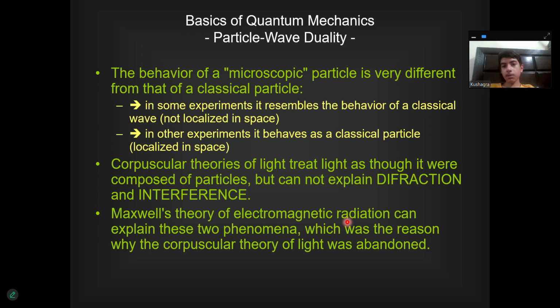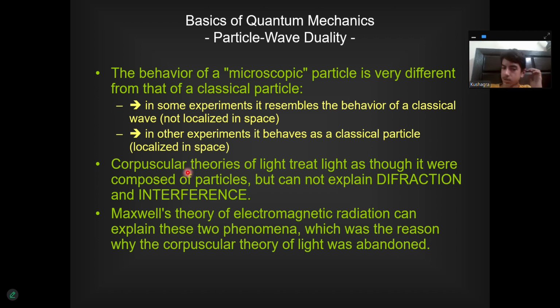Basics of quantum mechanics: particle-wave duality. The behavior of a microscopic particle is very different from that of a classical particle. In some experiments, it resembles the behavior of a classical wave that is not localized in space. In other experiments, it behaves as a classical particle that is localized in space. So it's really weird.